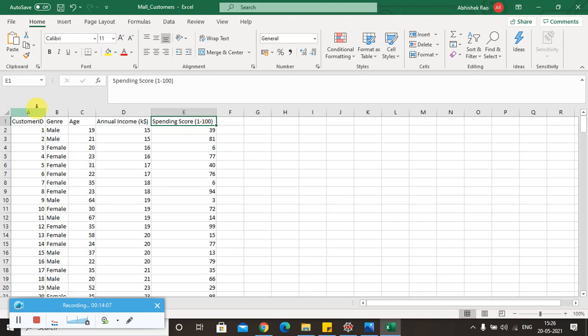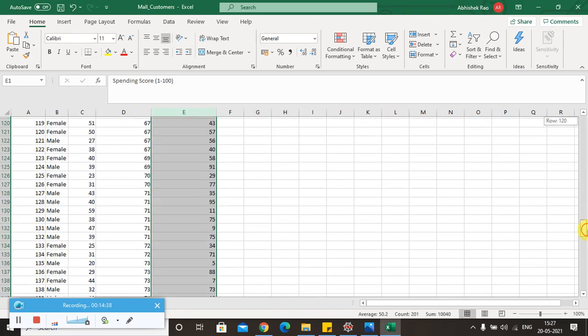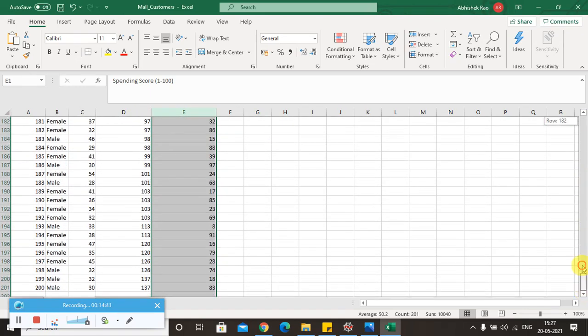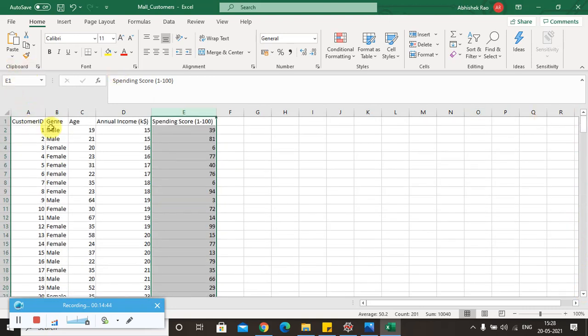And since we would like to visualize these clusters, we will be considering only 2 attributes, which are annual income and spending score. Okay, so this is the case study we have taken, and we are going to apply the k-means clustering algorithm to solve this problem. This is the data set, and altogether we have 200 instances of data, with customer ID, gender, age, annual income and spending score.